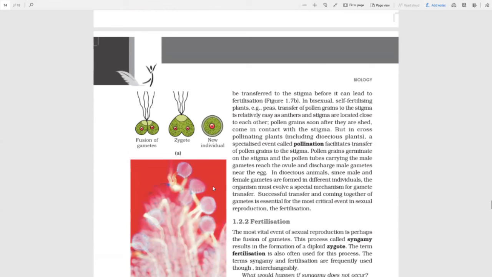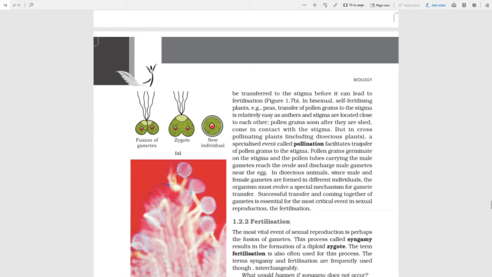In bisexual flowers, where they have both male and female parts in the same flower, as the anther is released, it directly goes and sticks onto the stigma. They're very close to each other. So they don't need an agent or some help to go through the process of fertilization. It's very easy for them. But what happens in cross pollinating plants, where the male is on one side and the female is on the other? The male has to get some help, no? Then our mother nature helps them. It has some agents which we will surely learn in the next chapter in brief. So I'm not digging deep into that.